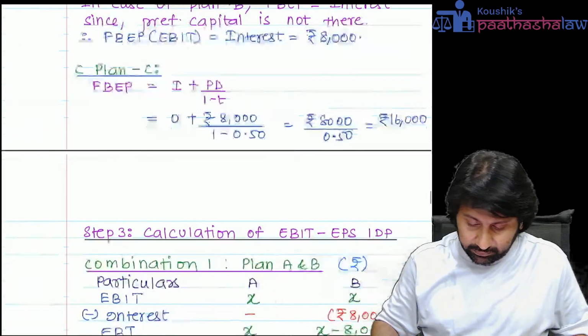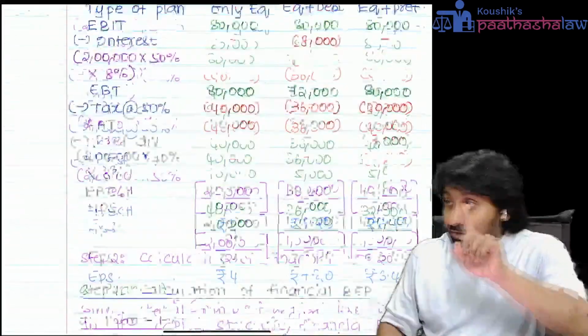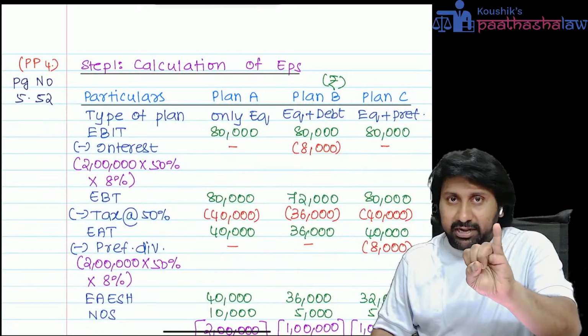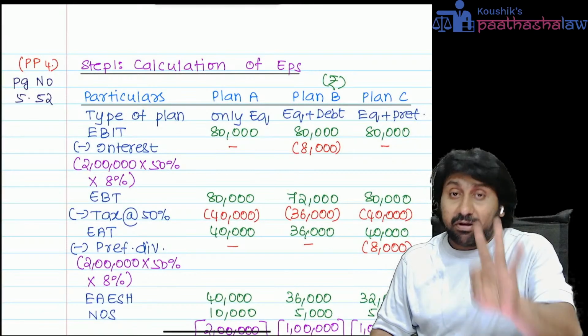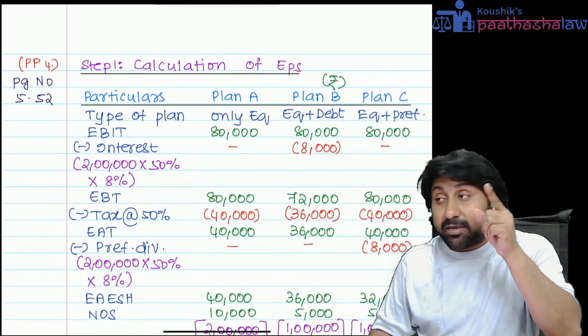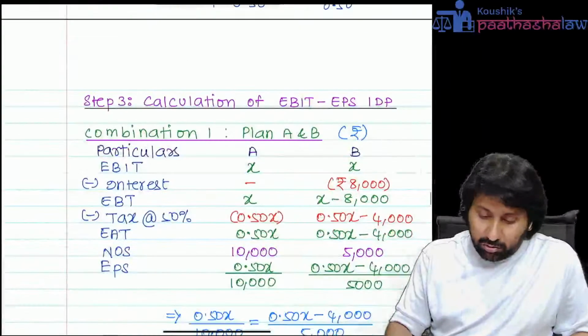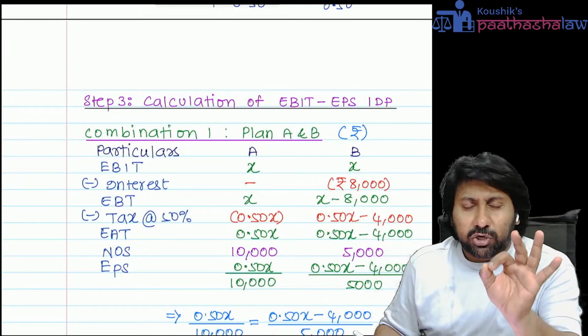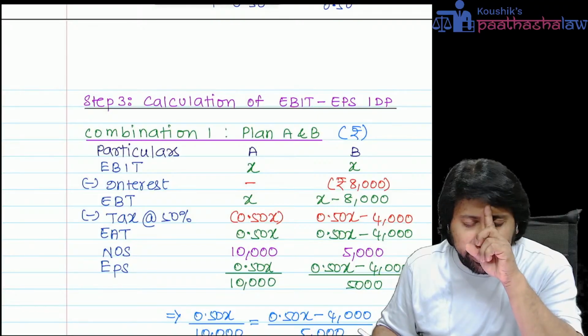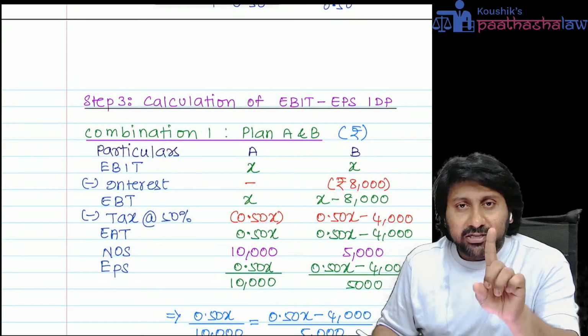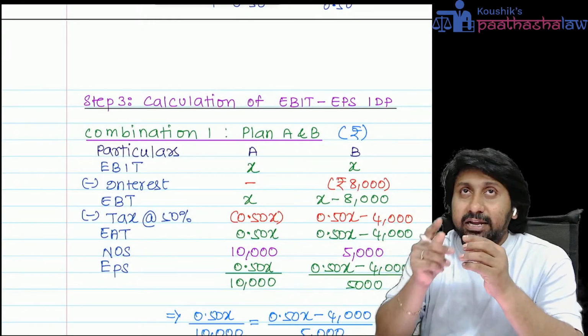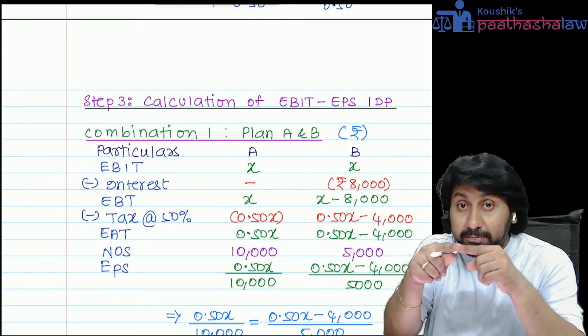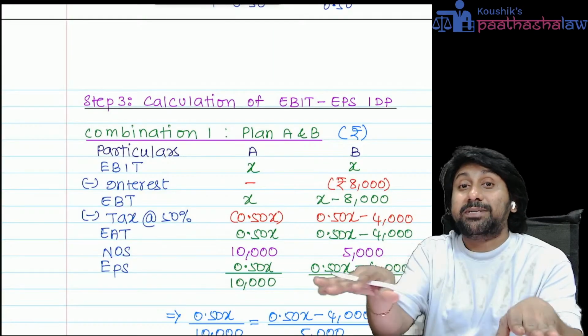Yeah. Next. So this one question, if you do it, you will do EBIT EPS analysis, financial break-even point, EBIT EPS indifference point. Whenever a question comes on EBIT EPS indifference point, blindly first remember one thing. What is the indifference point concept? It is that level of EBIT at which EPS under any two options will be the same.